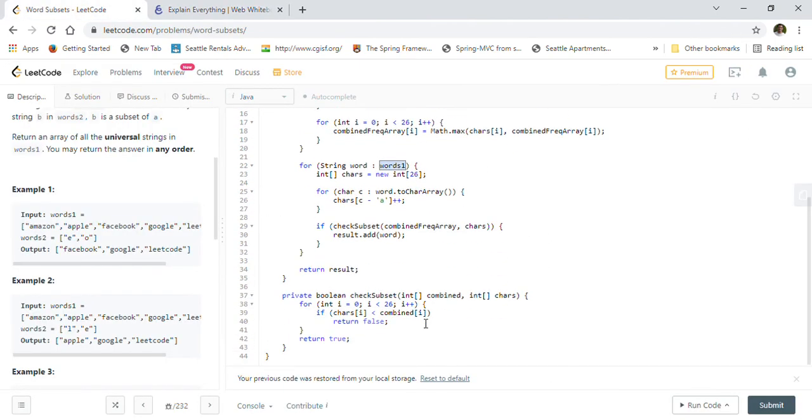We will go through each word. Again, we will calculate the frequency of each character in every word. And then I implemented a check subset method here, where I am passing the combined array and the characters array. We will go through both of them, and whenever we find that the character array is less than the combined array, we will return false, because less is not acceptable.